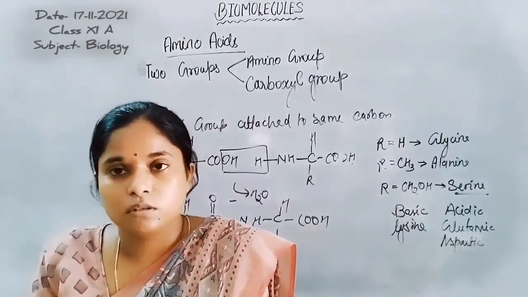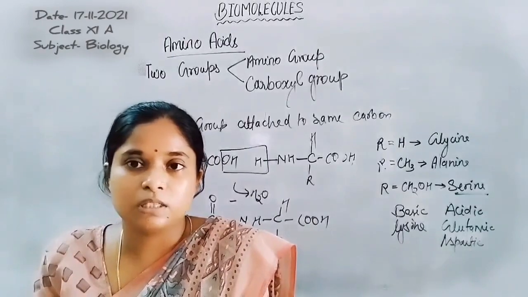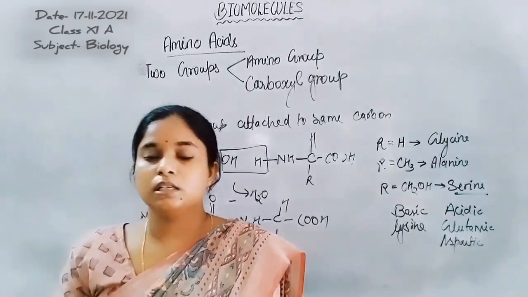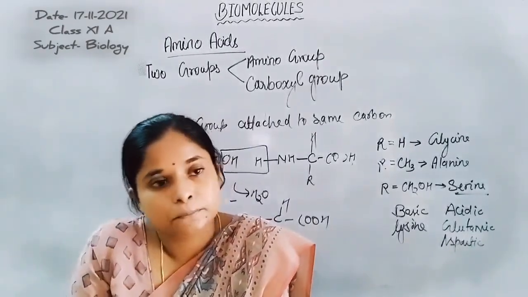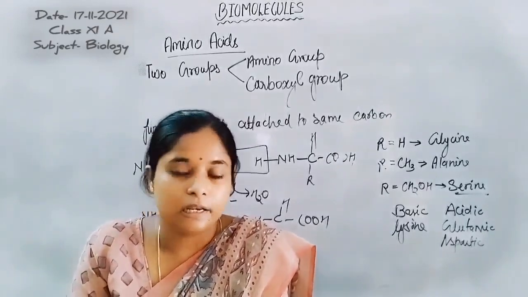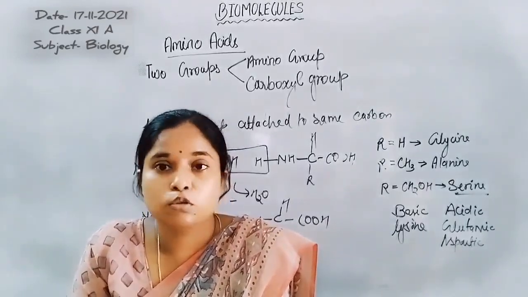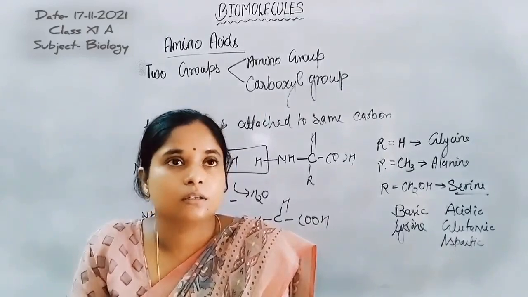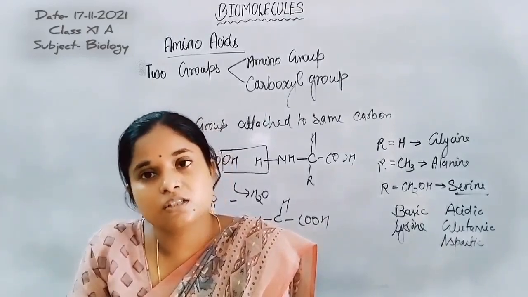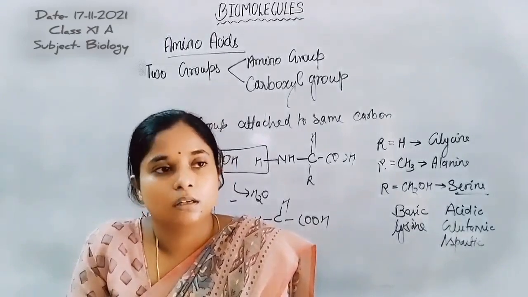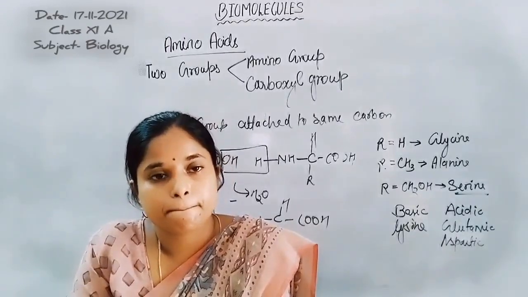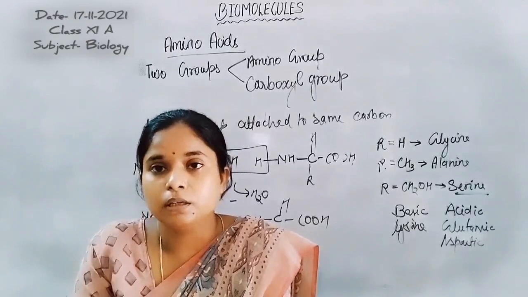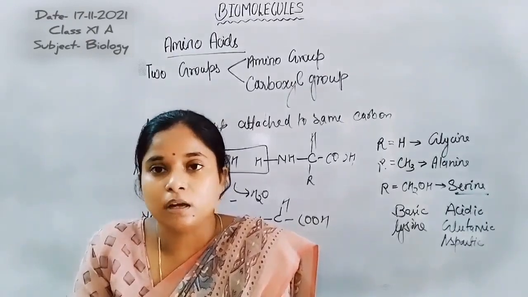Besides these, many amino acids remain. These amino acids are asparagine, glutamine, proline, lysine, cysteine, methionine, threonine. Such amino acids are also present.